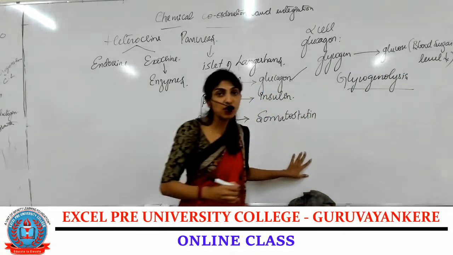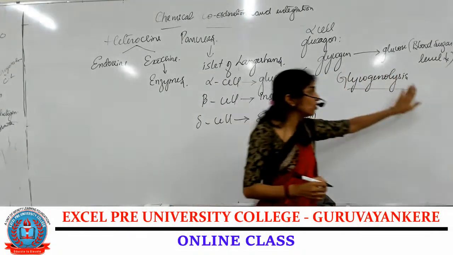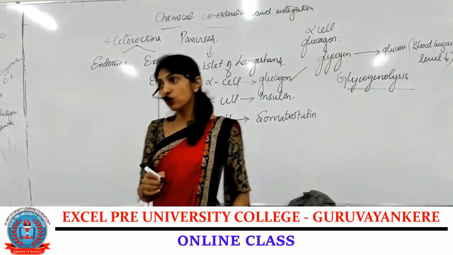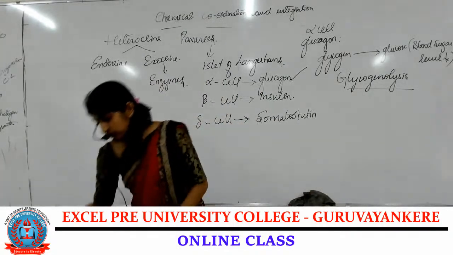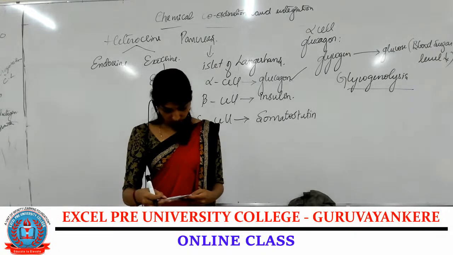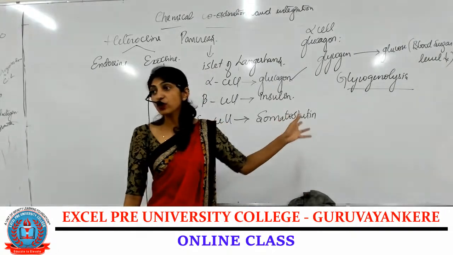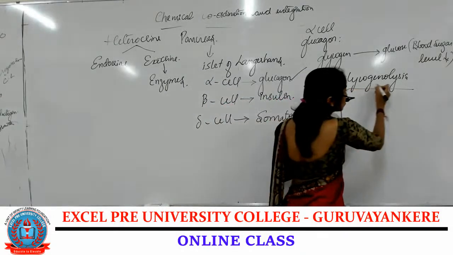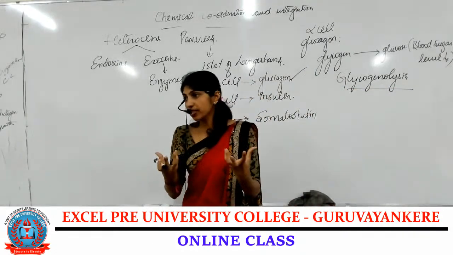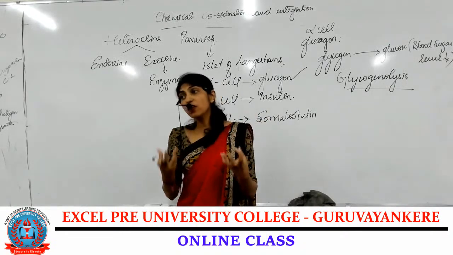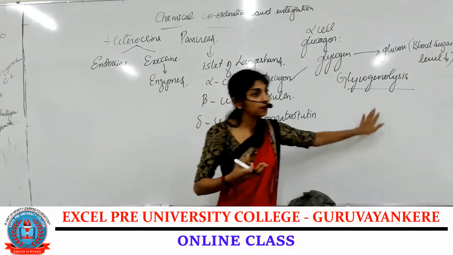Glycogenolysis, that is the breakdown of glycogen into glucose. Lysis is breakdown, glycogenolysis is breakdown of glycogen. Is that clear? Okay.